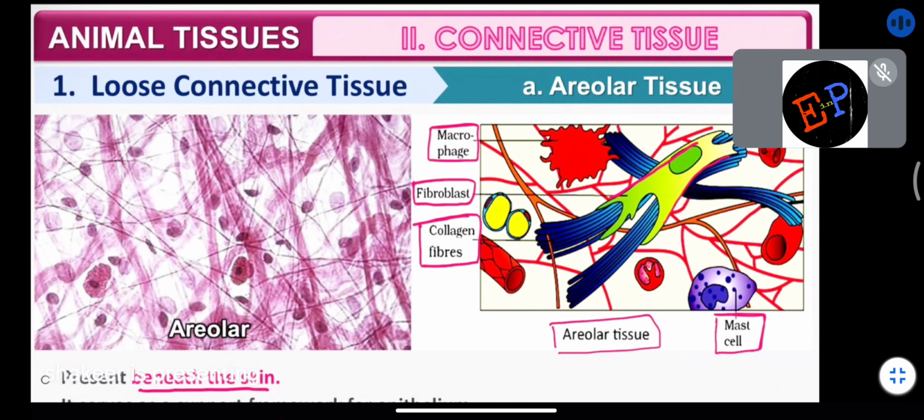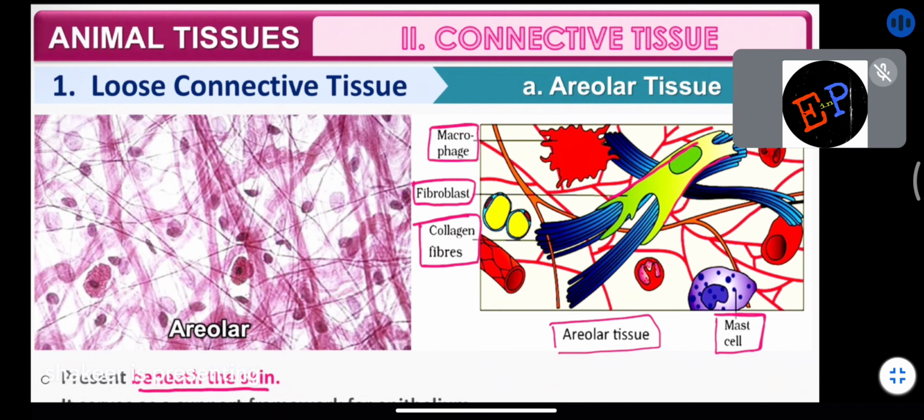The outermost layer of the skin or body parts is called epithelium. Epithelium also forms the inner layers of the ducts as well as tubes. What is meant by tubes? Veins and arteries. Their inner layers are made up of epithelium.